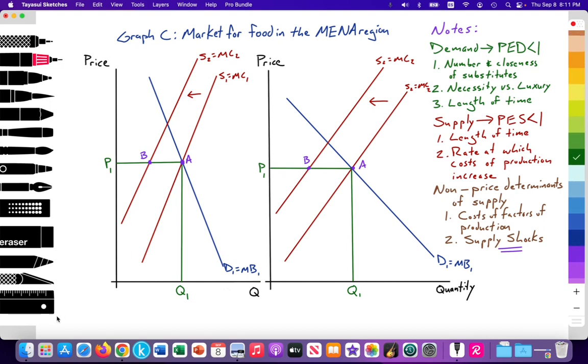So here I'll illustrate the new quantity supplied. This will be Q2. And here I'm going to make a mental note that the quantity demanded at Q1 is greater than the quantity supplied at Q2. Quantity demanded at Q1 is now greater than the quantity being supplied at Q2, which means that there's excess demand or a shortage.